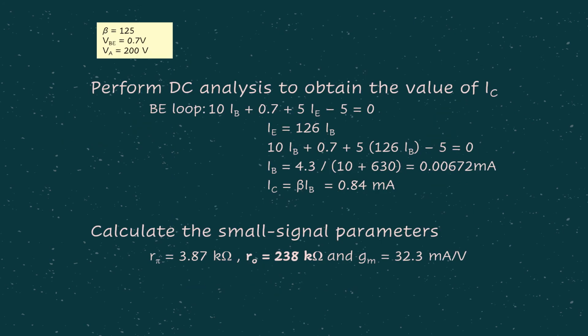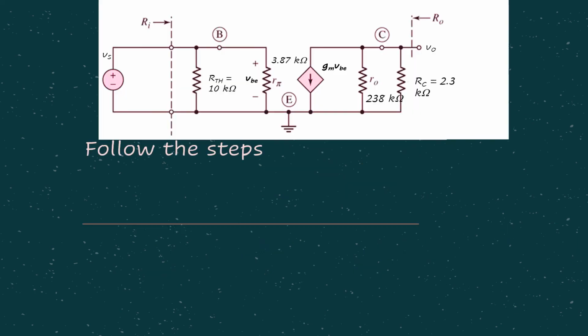So we just proceed with the DC analysis. We get the KVL equation to find the IB and IC values, because at the end of the day, we want to find the value of RPi, r0 and GM, because these are the small signal parameters for our AC analysis. Then don't forget to draw the small signal equivalent circuit. Then start with all the suggested steps.